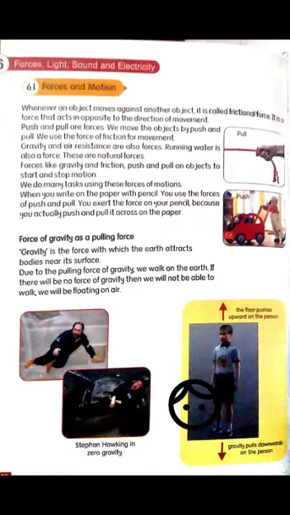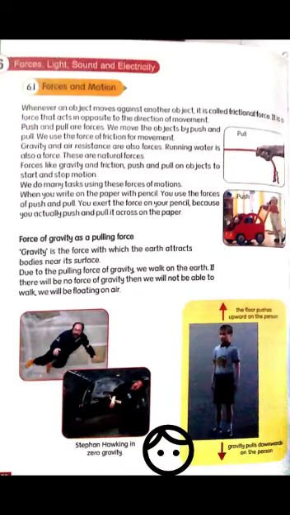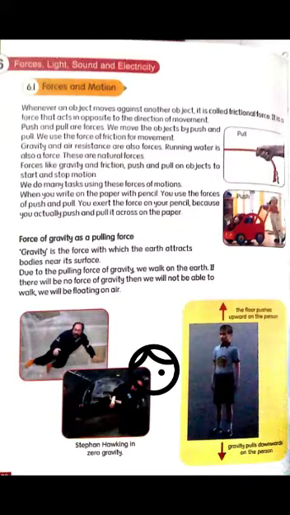The floor pushes upward on the person and gravity pulls downwards on the person. And you can see Stephen Hawking in zero gravity. You see that on the ice there is zero gravity, and you see in this picture he is trying to walk but he can't do it because there is zero gravity.